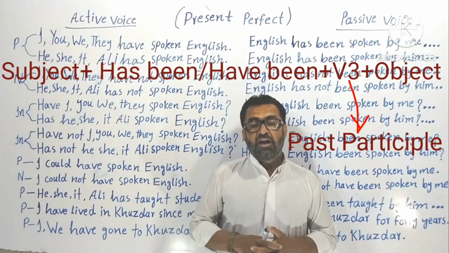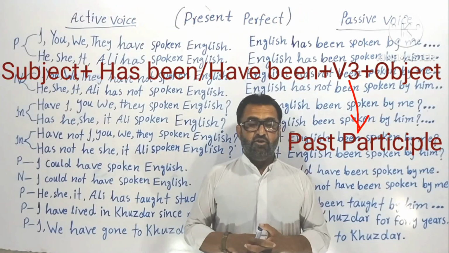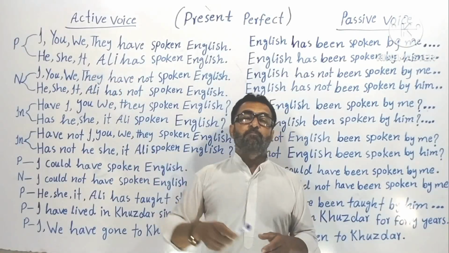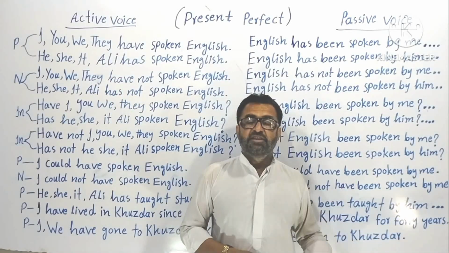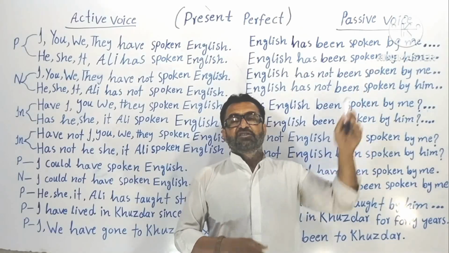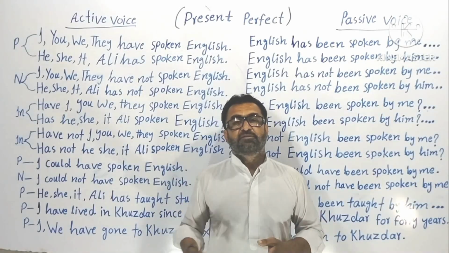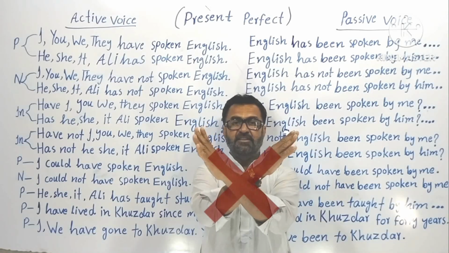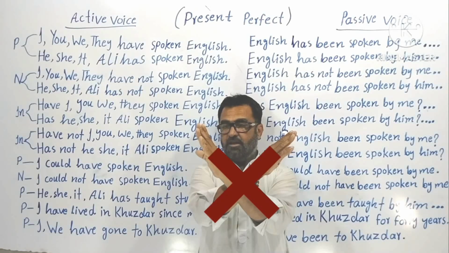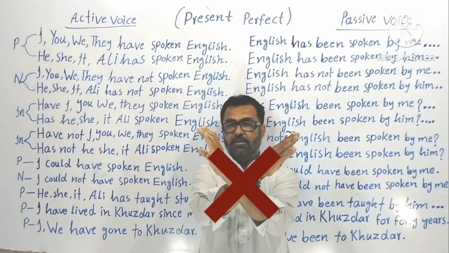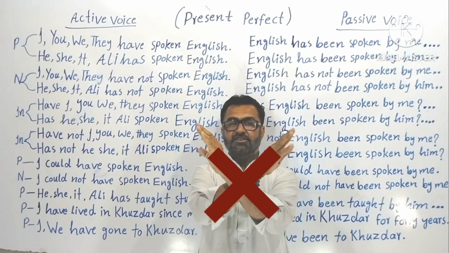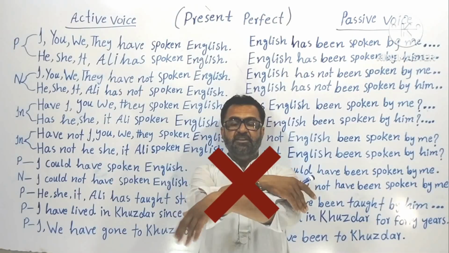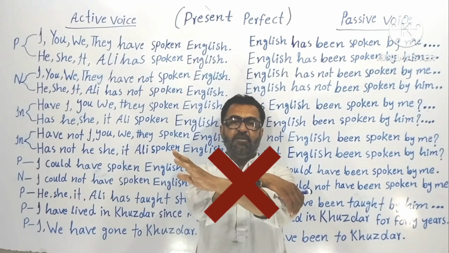Now this was the formula of active and passive voice. Now here I would like to tell you one thing, that the subject of the active voice becomes the object of passive voice. The object of active voice becomes the subject of passive voice. Understood? You can see this, you can say sign of X. This is the subject of active voice, this is the object of active voice, this is the subject of passive voice, this is the object of passive voice.